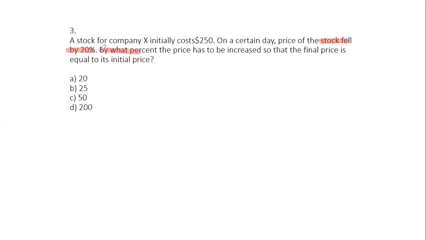By what percent the price has to be increased so that the final price is equal to the initial price? So they are saying that something went down by 20%. By what percent should I increase it so that the final price is equal to the initial price?